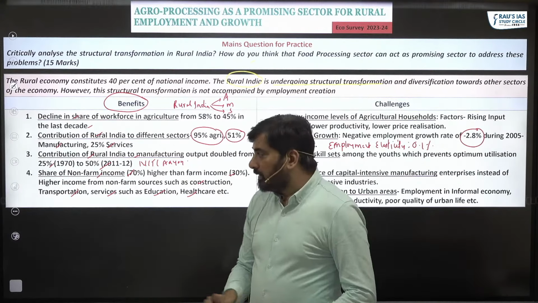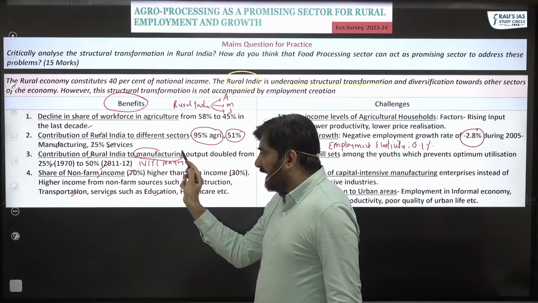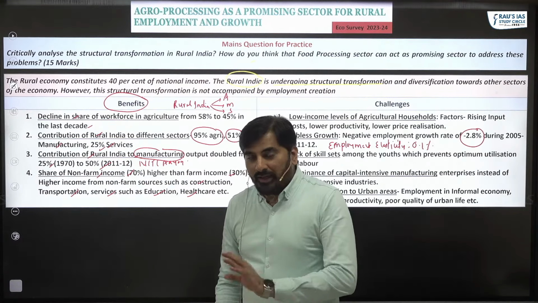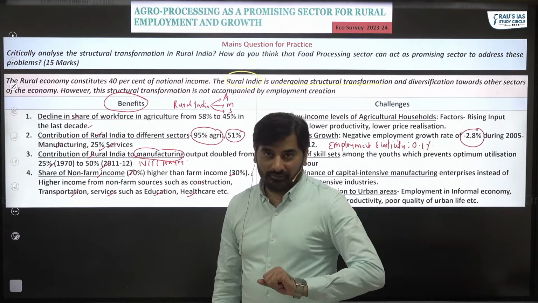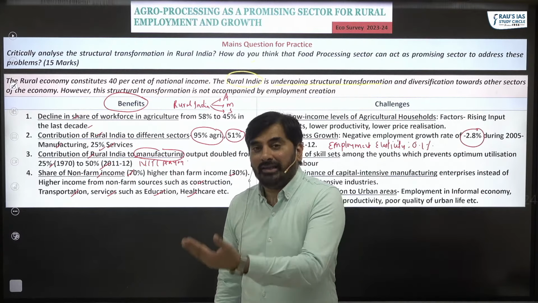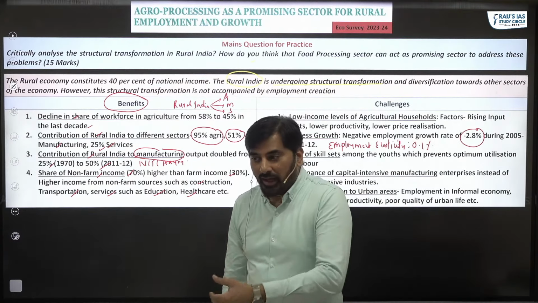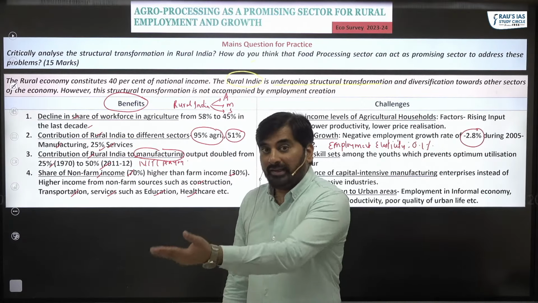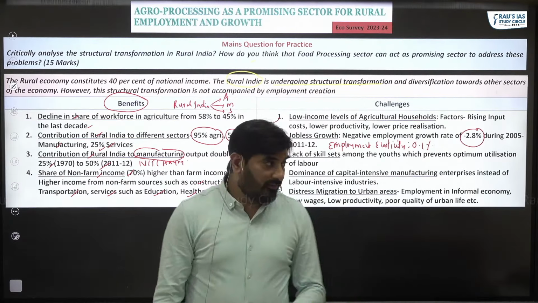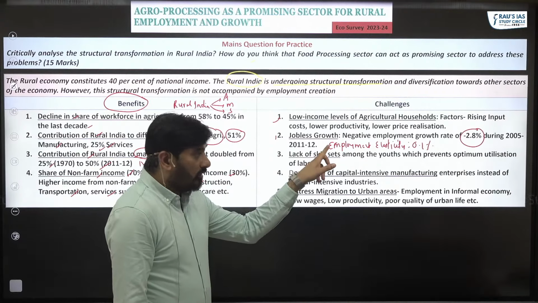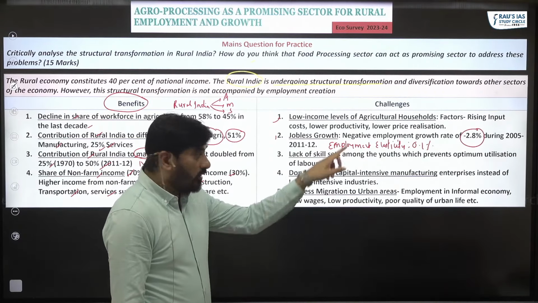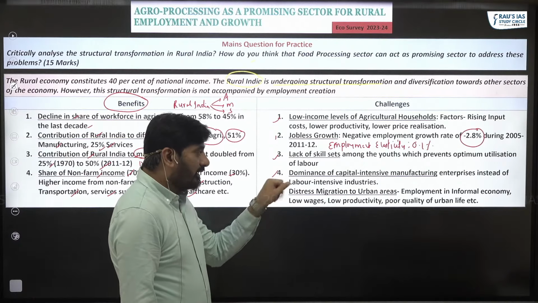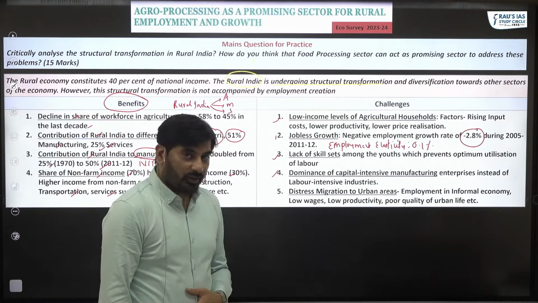Problem number two, these manufacturing enterprises set up in rural India are not labor intensive. They are capital intensive, which means they are employing fewer people and using more technology. So you can see jobless growth or negative employment growth in the rural areas is because of lack of skill set and dominance of capital intensive manufacturing.